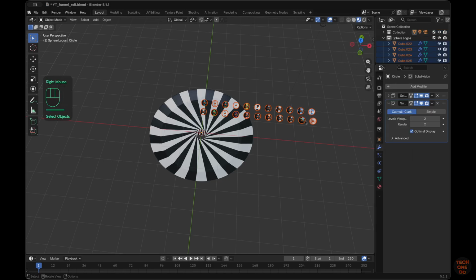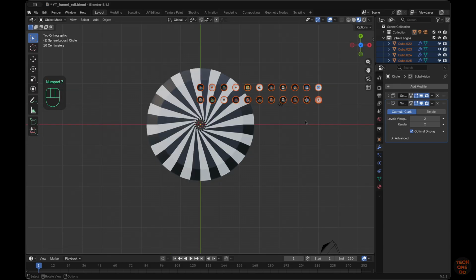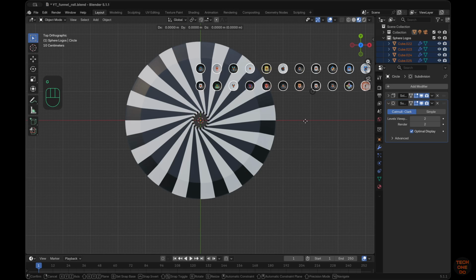Right-click on Sphere Logo Collection and choose Select Objects. Align the spheres as shown here.